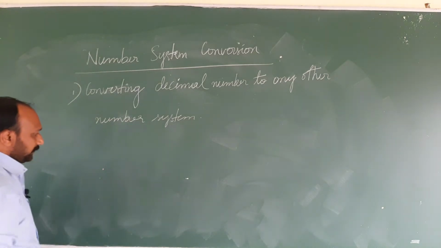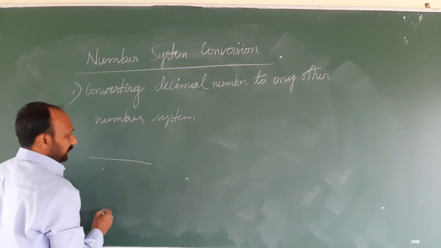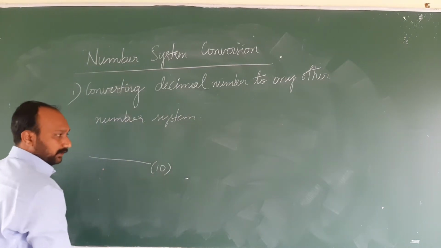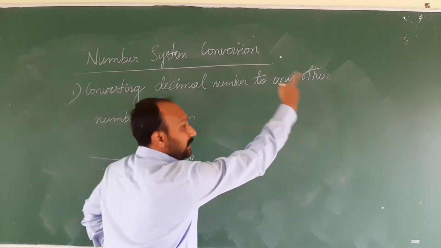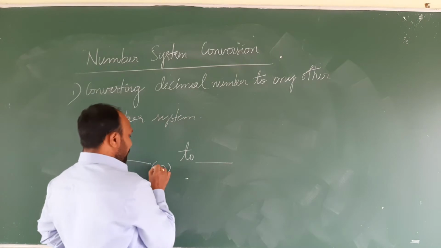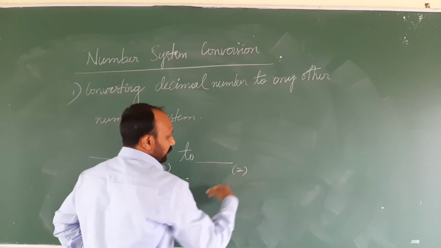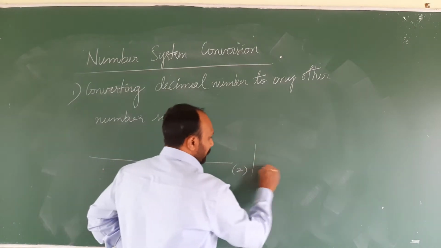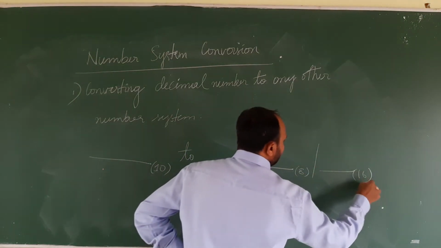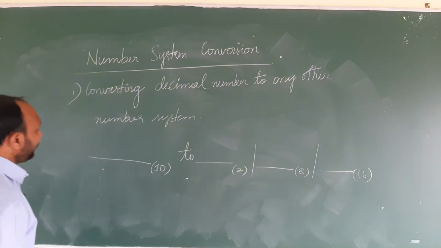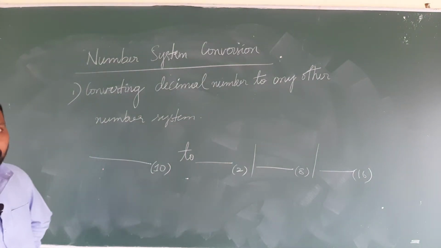That is, we will have the number in terms of decimal, and that will be converted to any other number system. Apart from decimal, what are the different number systems? Either you can convert it into binary, or into octal, or into hexadecimal. This is the first way of converting.